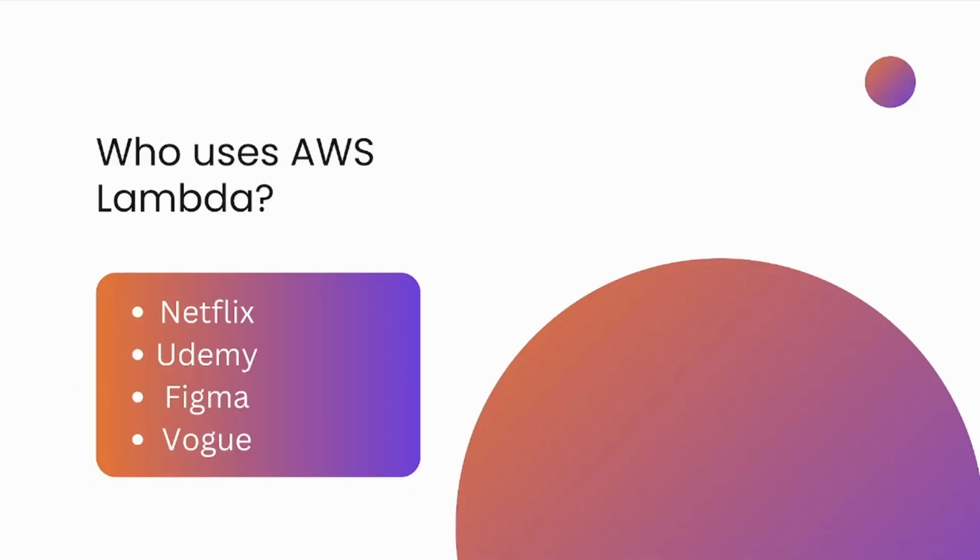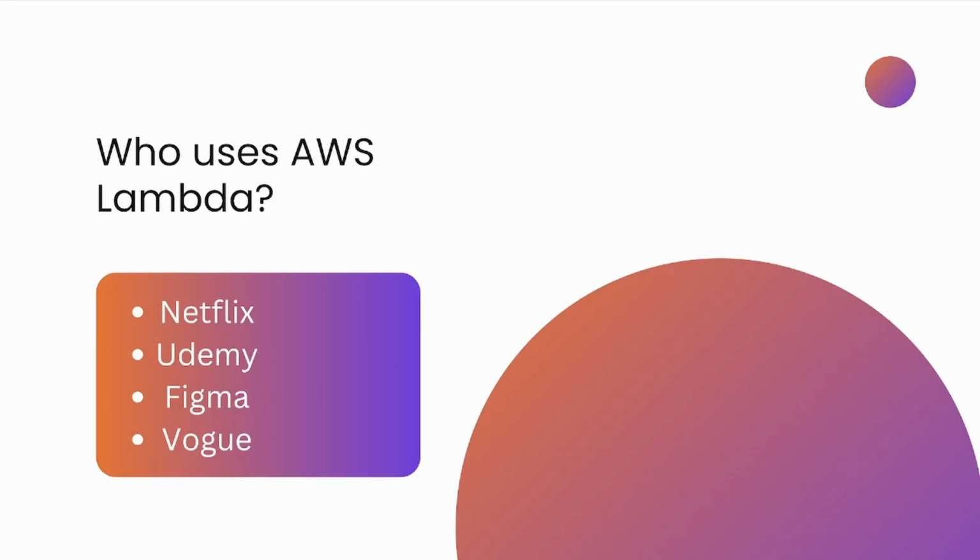So just to show that I'm not lying, I want to show you some companies that actually use AWS Lambda. Netflix. I'm pretty sure everybody knows what Netflix is, the streaming company for movies and shows. You got Udemy. I'm pretty sure some of you probably learned some code from Udemy, or business stuff, or any hobby stuff. They use Lambda. Figma, Vogue.